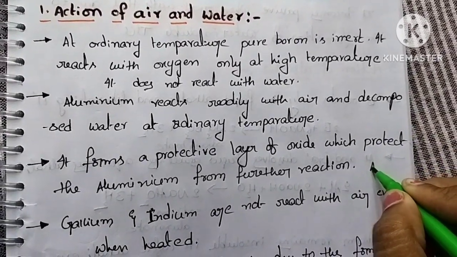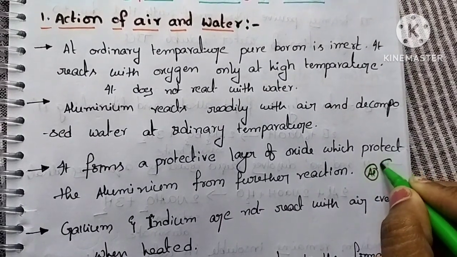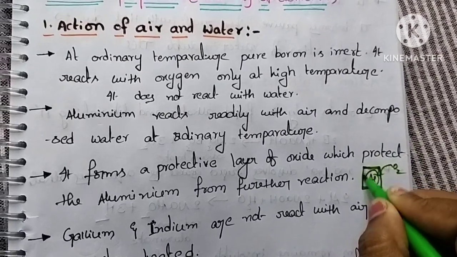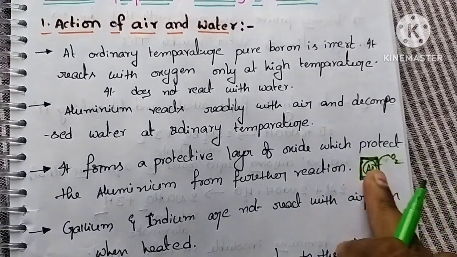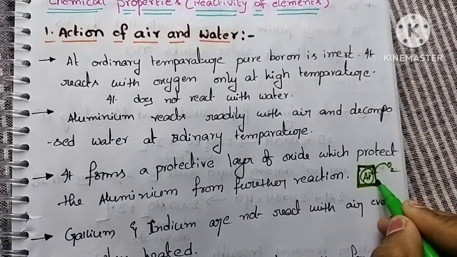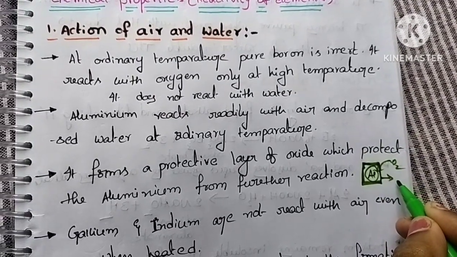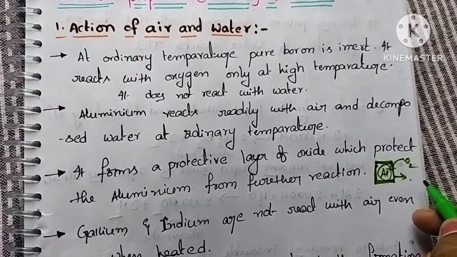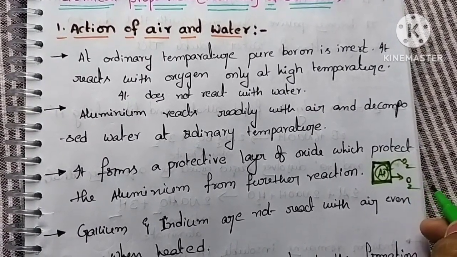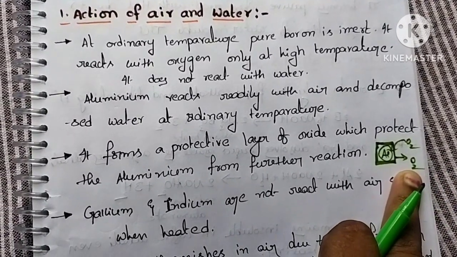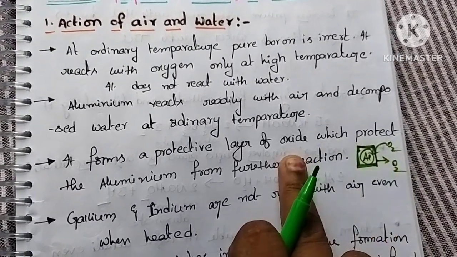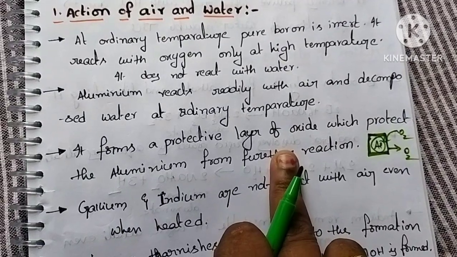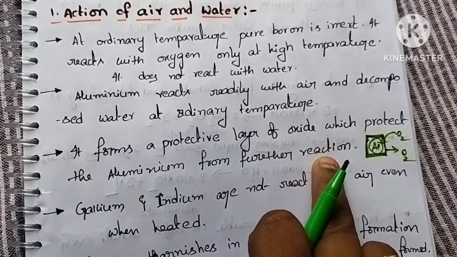Here, this is the aluminium. When it reacts with oxygen, it forms a protective layer like this. This protective layer protects it from further reaction. That means it does not react any further with oxygen. So that is the meaning of this point. At normal conditions, aluminium readily reacts with water and air.